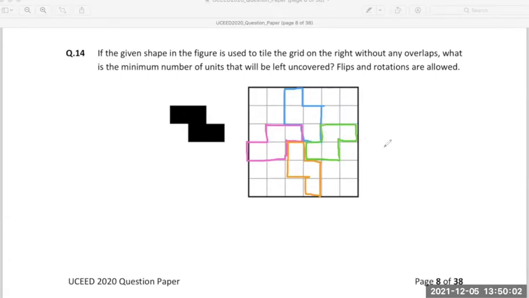Clear? Can anybody suggest how I will place the other pieces now? I'm in the second last row. One will come here like this. Yes, very good. Correct.